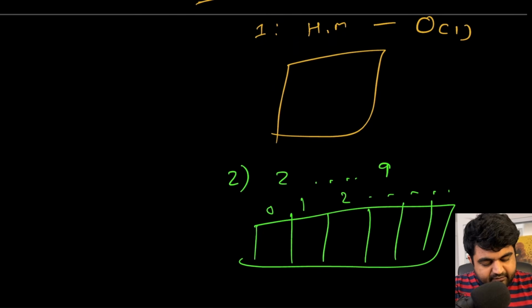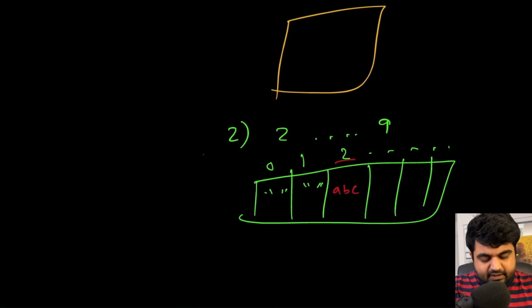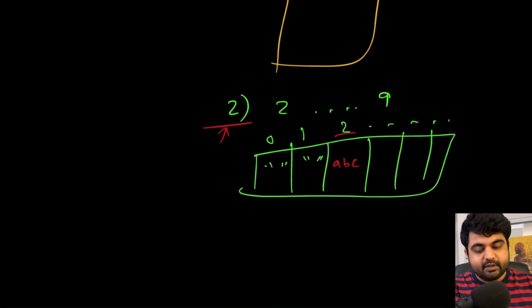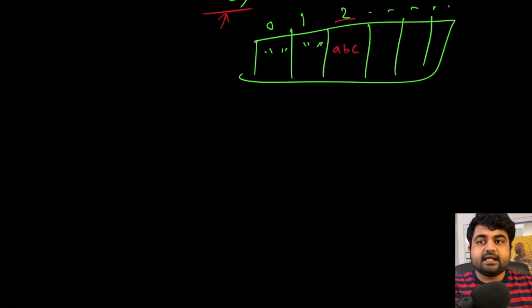So for 0 and 1 we can store empty strings, because anyways they are not going to be part of our inputs, and starting from position number 2 we can start storing values as A, B, C and stuff like that. Now this is only for our convenience, so that we can quickly look up what element we are trying to find. This is the pre-work that needs to be done in the solution so that we can do it in an efficient manner. Now let's see what is going to be the optimal approach to solve this problem.